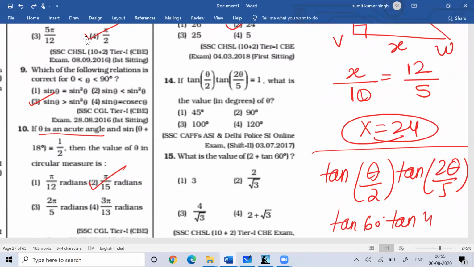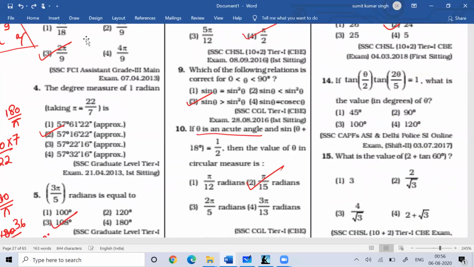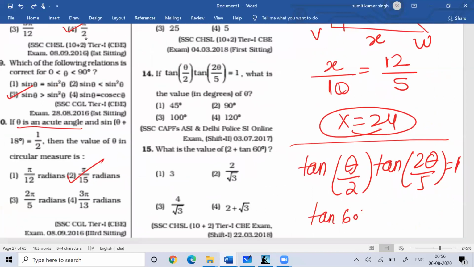So tan 50 degree. So if you put 100, this becomes tan 50 degree, and 100 divided by 5 is 20, so this becomes tan 40 degree.